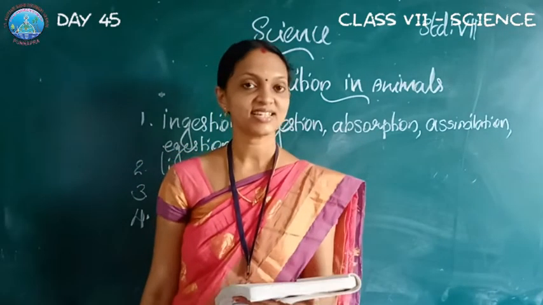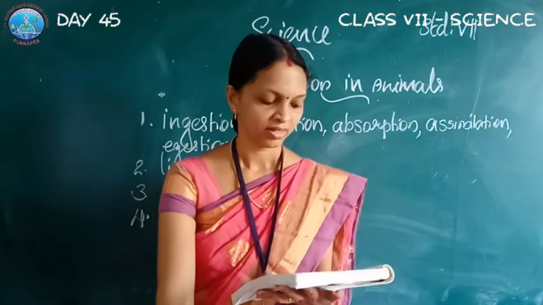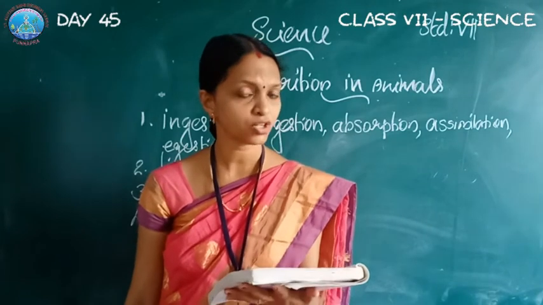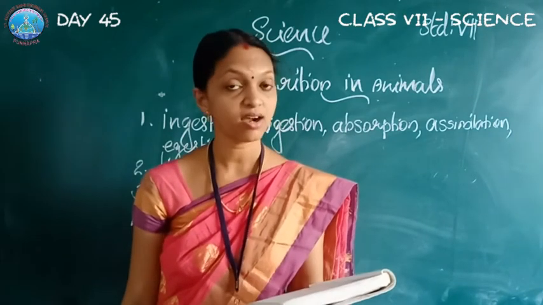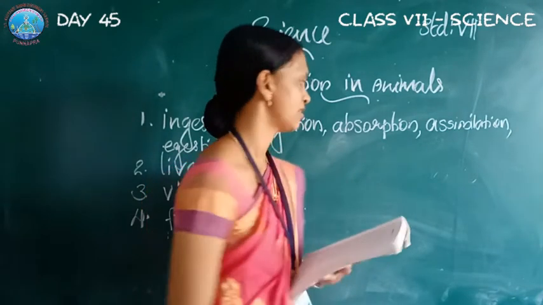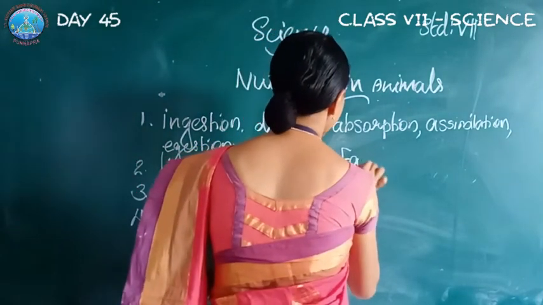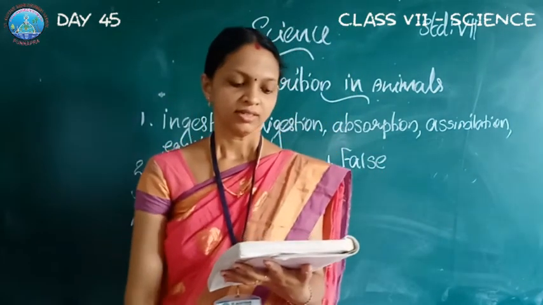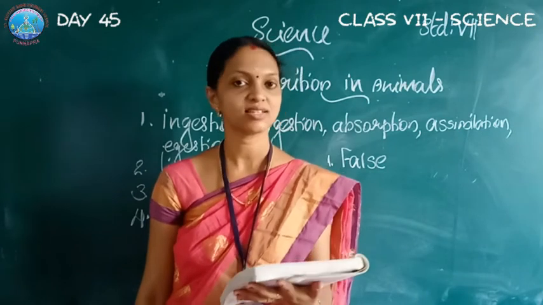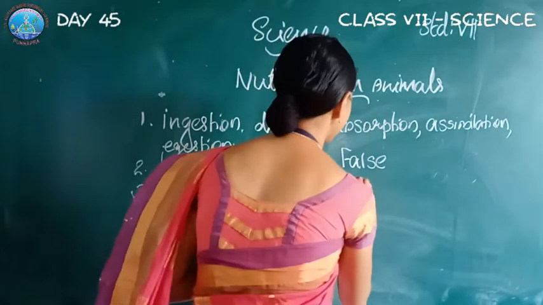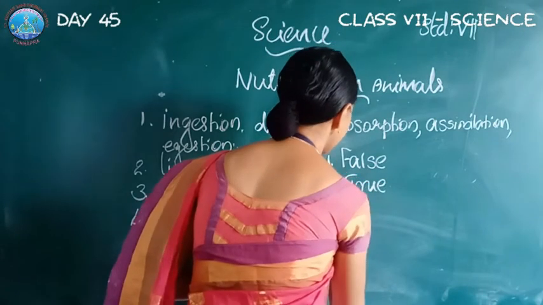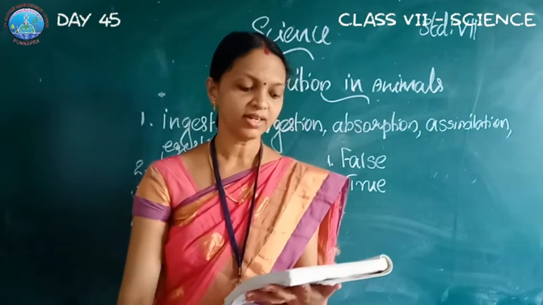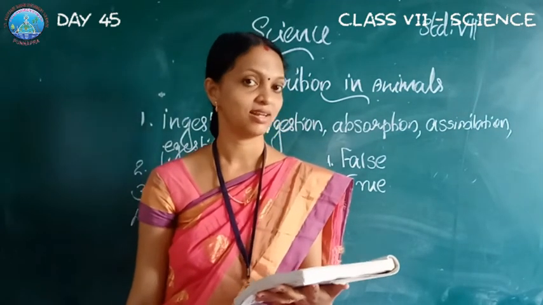Okay. Next, true or false. The digestion of starch starts in the stomach. Digestion of starch or carbohydrate starts in the stomach. False. First one, false. Second one, the tongue helps in mixing food with saliva. Yes, true. Then third one, the gallbladder temporarily stores bile. True.